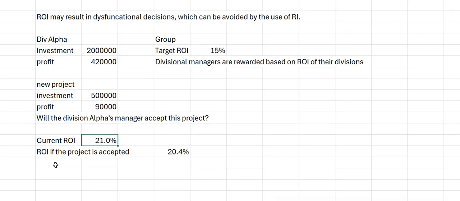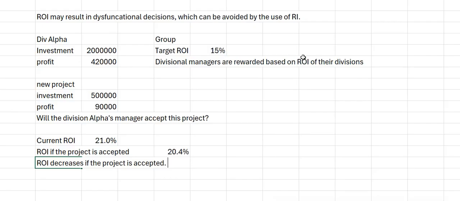What do we see here? ROI decreases if the project is accepted, which the manager will not like, because the manager's performance is evaluated based on ROI. So if ROI is the performance criterion, this project reduces the ROI, and the manager should not accept it.